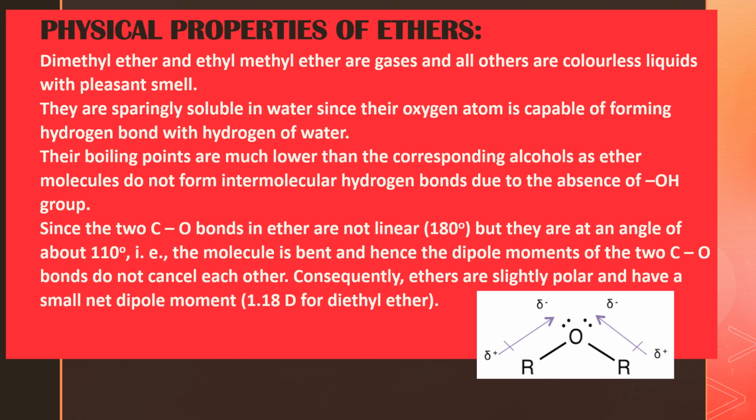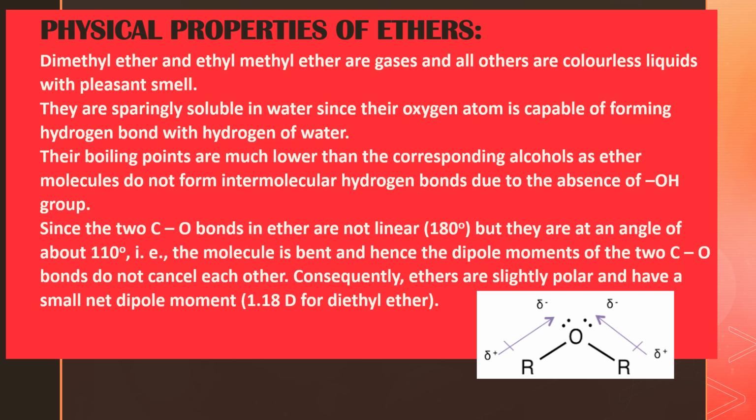The carbon-oxygen bond is a polar group and hence the dipole moments of the two carbon-oxygen bonds do not cancel each other. What is the reason for this? Because it is not linear. So the dipole moments of the two carbon-oxygen bonds do not cancel each other. That means it is not becoming zero. Ethers possess some net dipole moment. For example, diethyl ether has a dipole moment of 1.18 D.